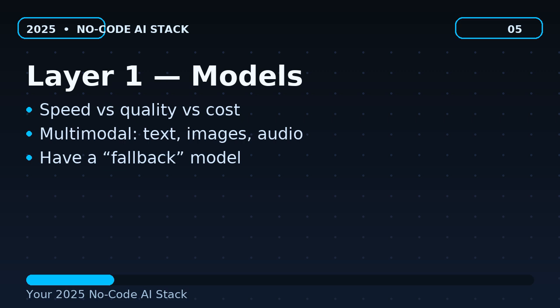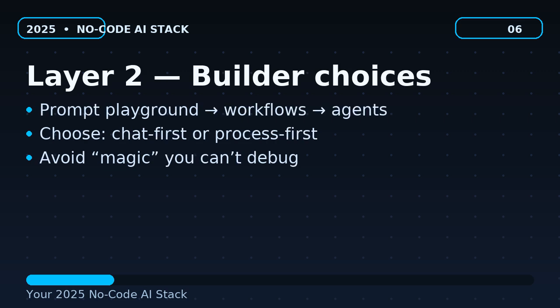Layer 2. Builder choices. On-screen bullets: prompt playground, workflows, agents. Choose chat first or process first. Avoid magic you can't debug. Voiceover: Next is the builder, where you design prompts, workflows, or agents. Pick a builder that matches how your team thinks: chat-first helpers or process-first automations.